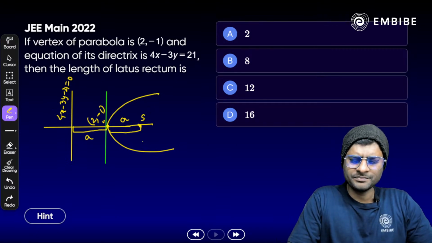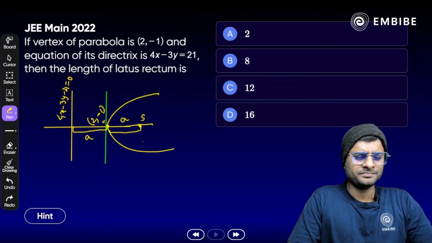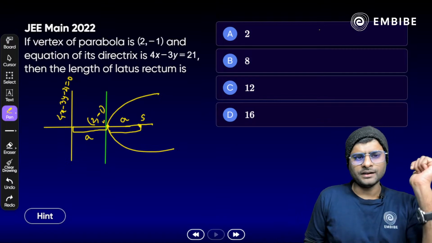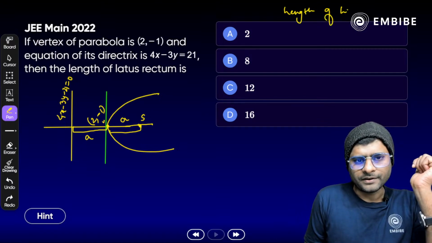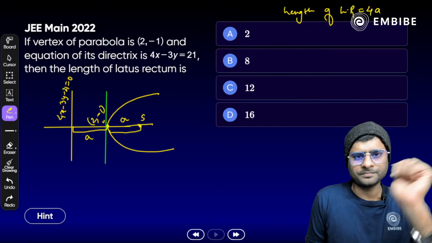So any idea how to solve? Anyone? Take your time, all of you. So easy question, it is quite an easy question. Yes? No idea? Length of latus rectum, length of LR, that is 4a.